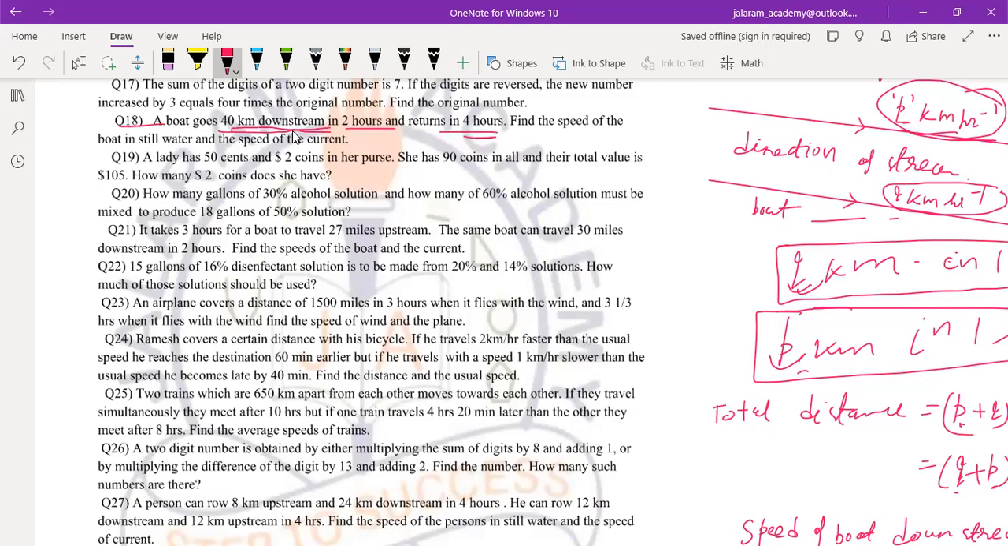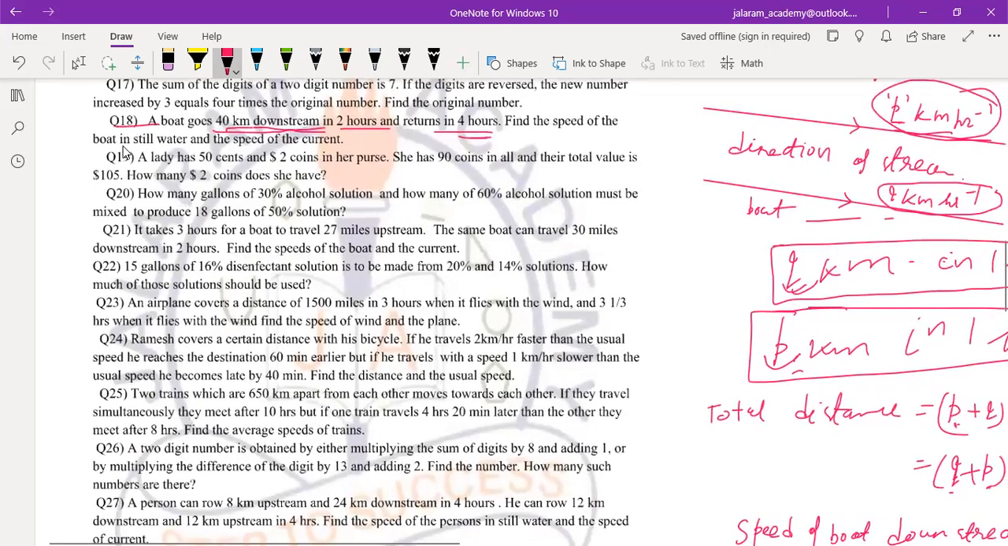It moves with some speed, but its speed is not given. So we have to find both the speed of the boat in still water and the speed of the current. First of all, we will assume: let the speed of the boat in still water be x and the speed of the current be y. We have assumed that the speed of the boat in still water is x kilometer per hour and the speed of the current or the stream is y kilometer per hour.